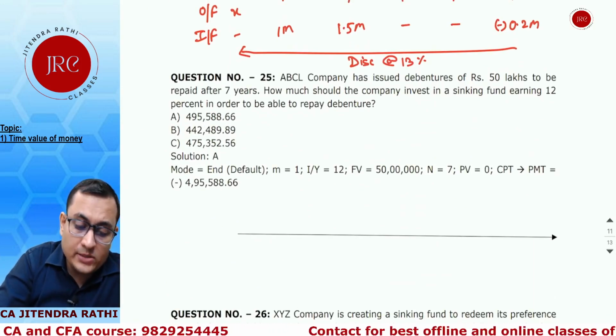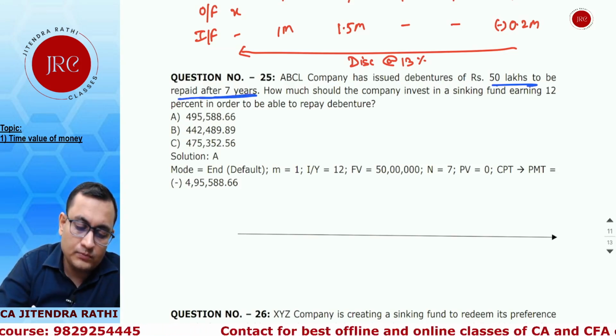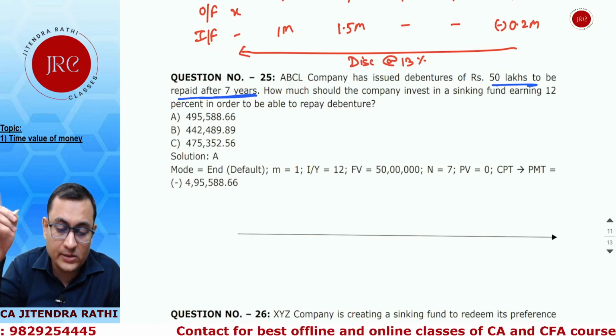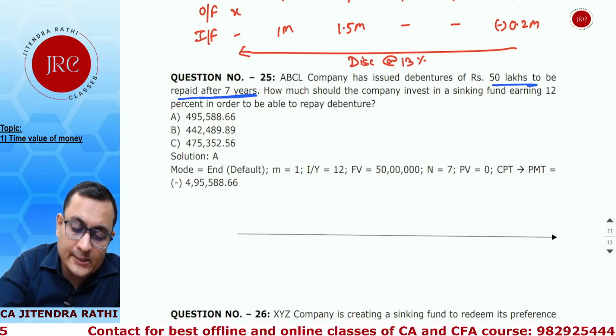Next part, 25th. ABCL company has issued debenture of 50 lakh to be repaid after 7 years. So after 7 years at T7, they will require 50 lakh. How much should company invest in sinking fund?